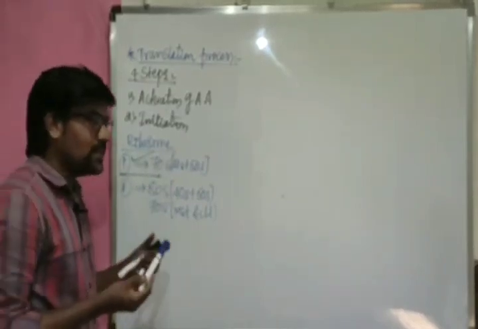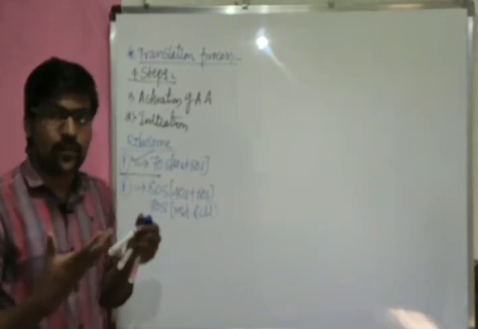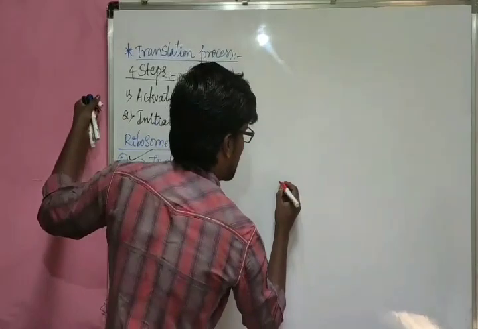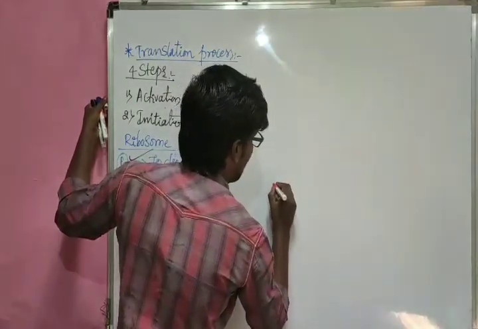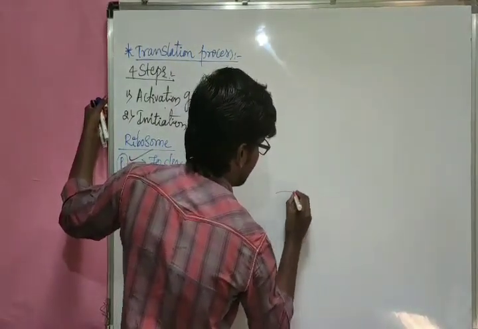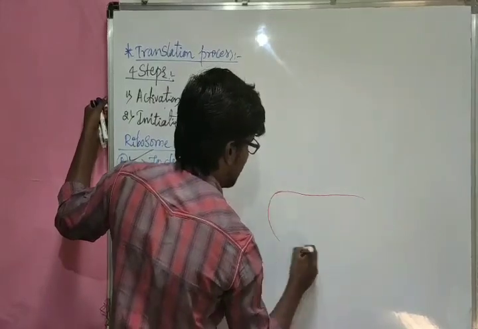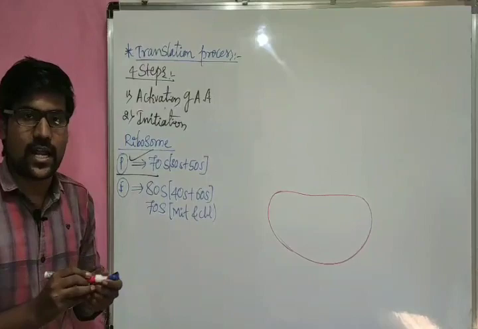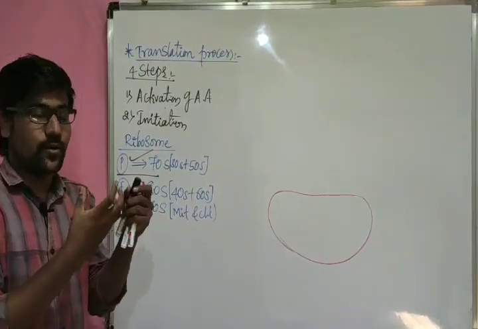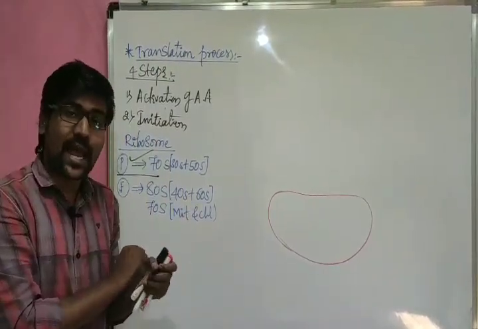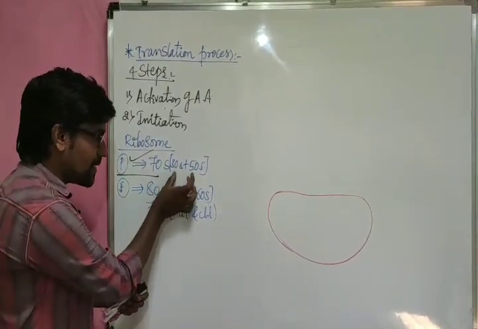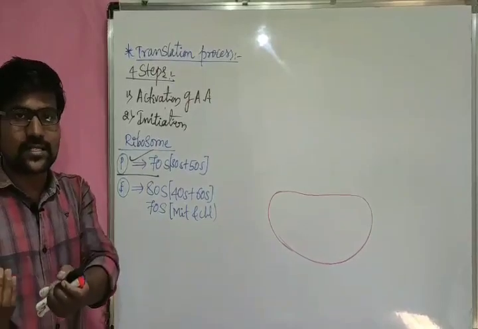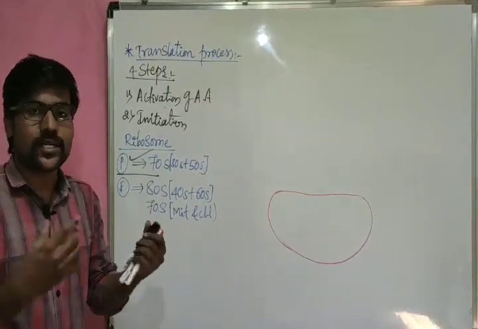So when the process is not occurring, this is the ribosome we are having. When the process has not begun, both subunits of the ribosome are present in the dissociated form. 30S is one side and 50S is one side. That is what we will consider as the dissociated form.